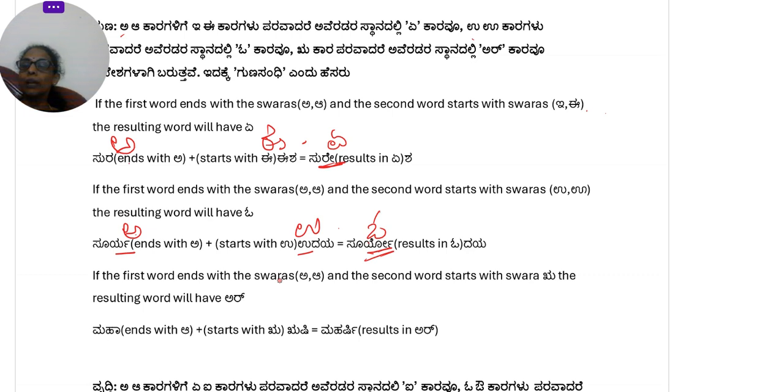Now the last one is if A or A comes in front of Ru, then you get Ar. So here Maha, so it becomes A. Rishi. Okay, so Rishi, Ru. A and Ru. Okay, so the first word is ending with A, the second word is starting with Ru. So it will become Ar. So it becomes Maharshi. Maha Ar. Okay, Ar is this Arkavatu symbol. So it becomes Maharshi. Okay, so I hope Guna Sandhi is clear.